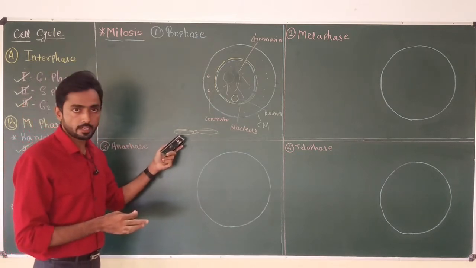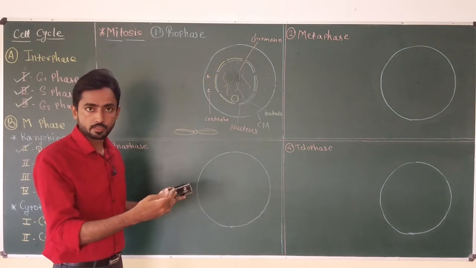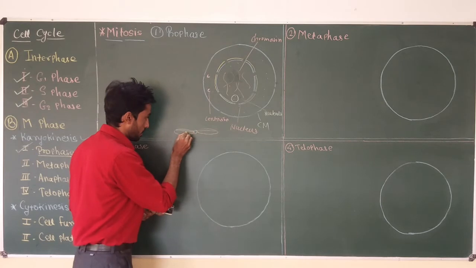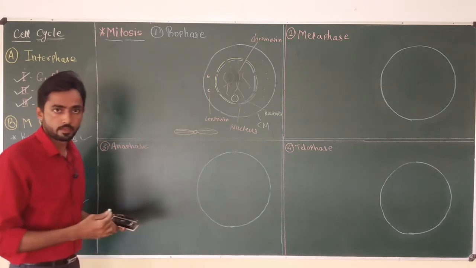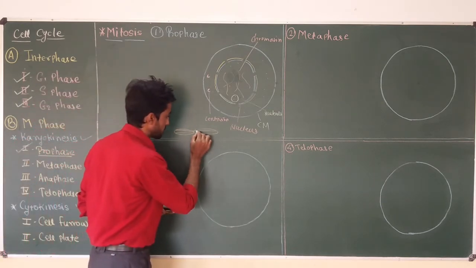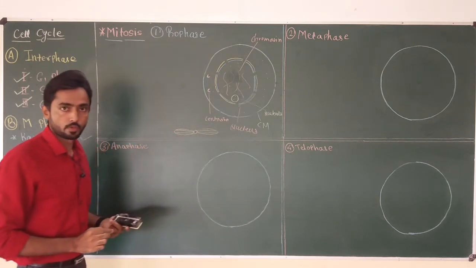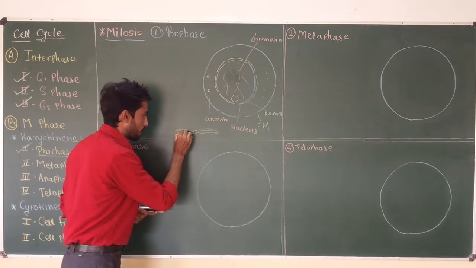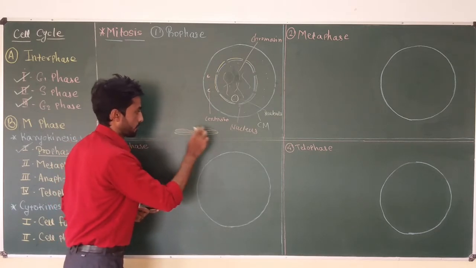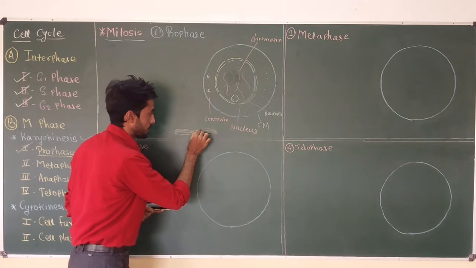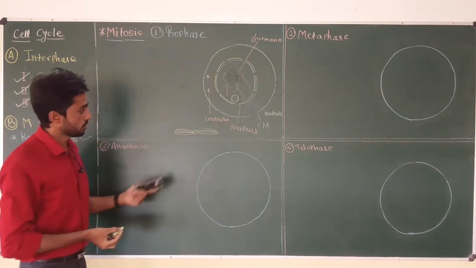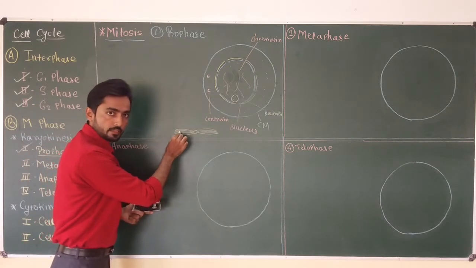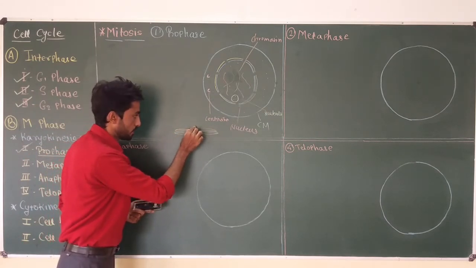But as we know that DNA is replicated during the S phase, this DNA will have another copy due to DNA replication, and this DNA will also have another copy. And now both of this double DNA have separate covering around themselves. So the new chromosome will look like this. These are sister chromatids, and they are attached to each other through the centromere.